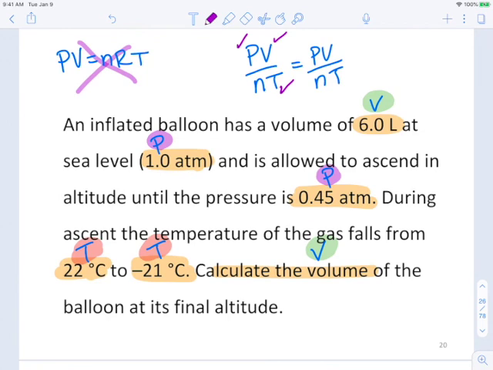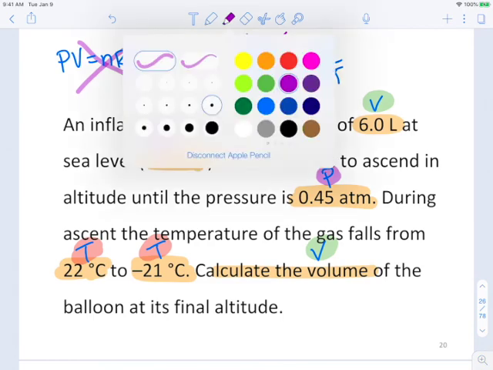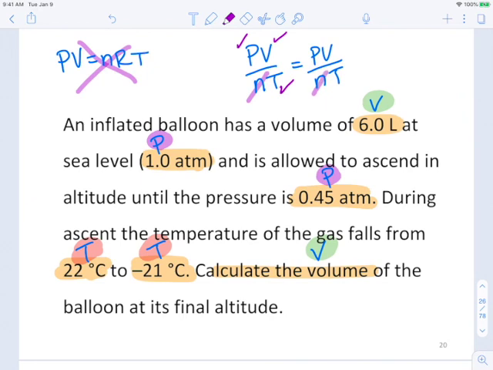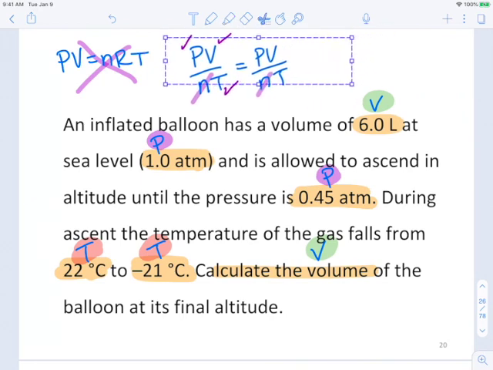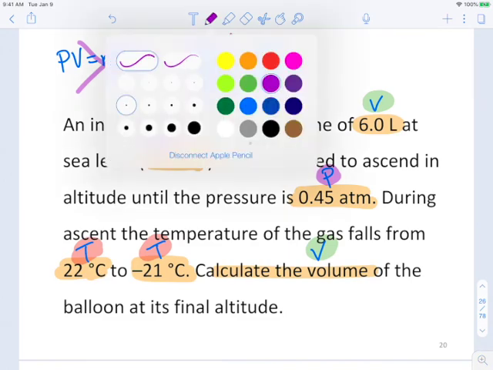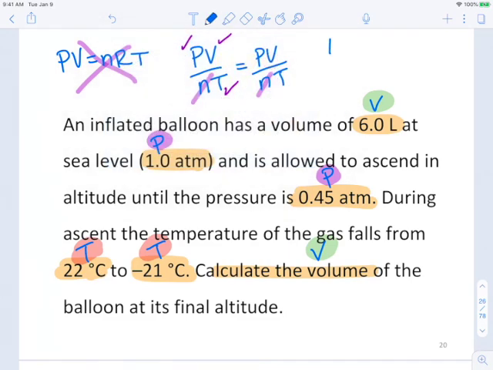And in fact, they shouldn't change because this is a sealed container. If we assume that no air escapes, the number of moles should not change. So I'm going to cross out the n's, and I'm going to write what we've got left. And what we have left is PV over T equals PV over T.